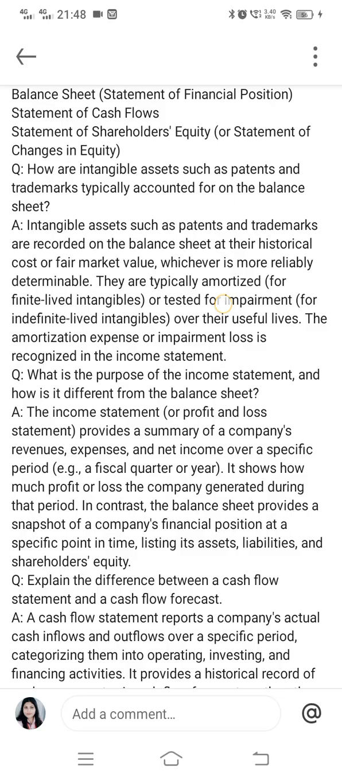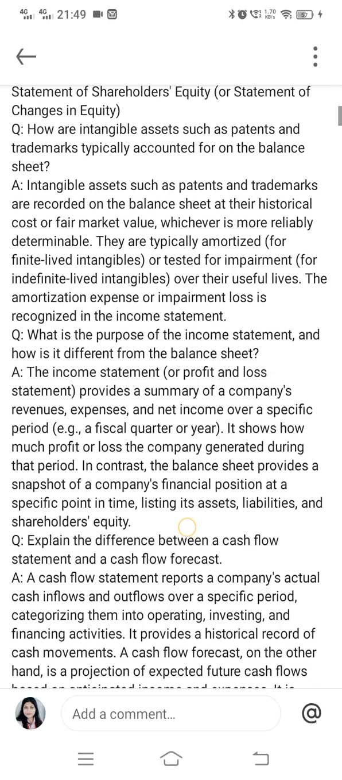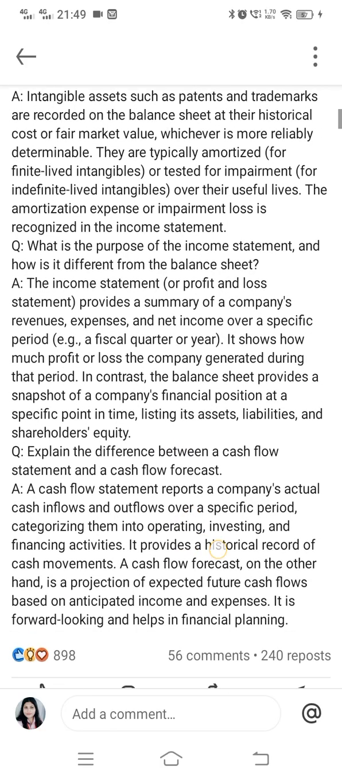So as we know that intangible assets such as trademark, patent, copyright, they don't have a market, like we cannot get the value from the market, so we record them at their historical value. So this is the case in case of intangible assets.